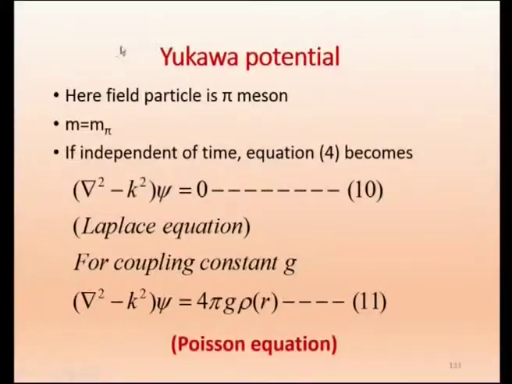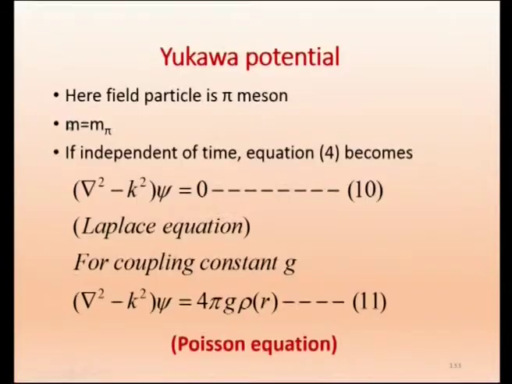Yukawa predicted it must be a particle of mass 270 MeV. So here we replace m by m pi. M is general, it can be a graviton or any particle. For the Yukawa potential we replace it by m pi.